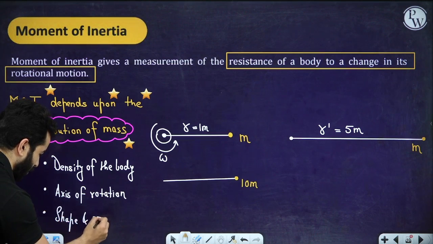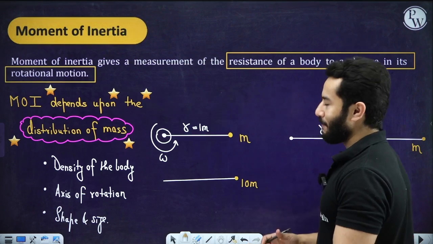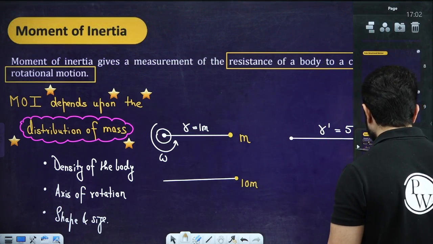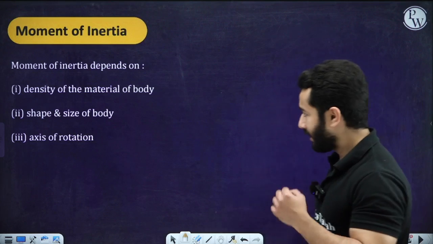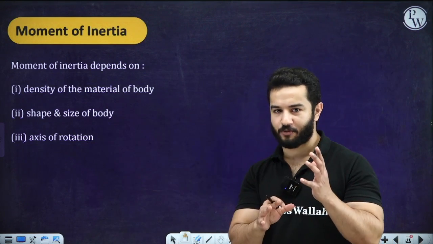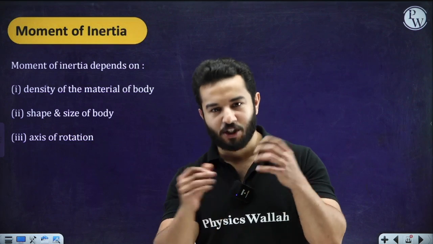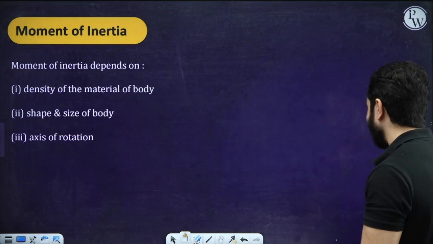When we are going to talk about moment of inertia of different bodies, I'm going to again and again come back to these facts, right? So this is very important. Moment of inertia of a body depends upon the density of the material, shape and size of the body, and axis. When I say changing the axis of rotation, it means that the mass distribution has changed, so the moment of inertia of the body will change, right?